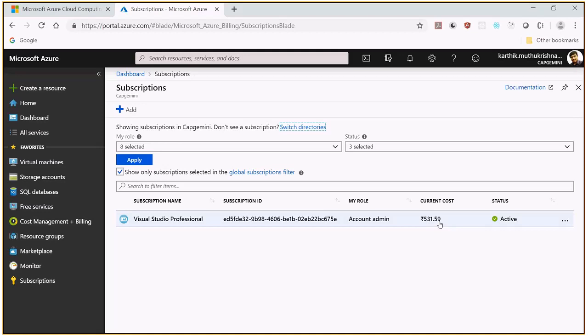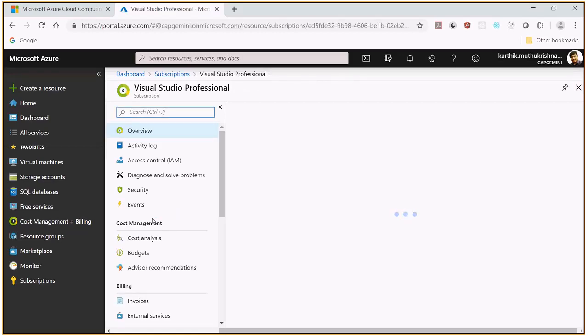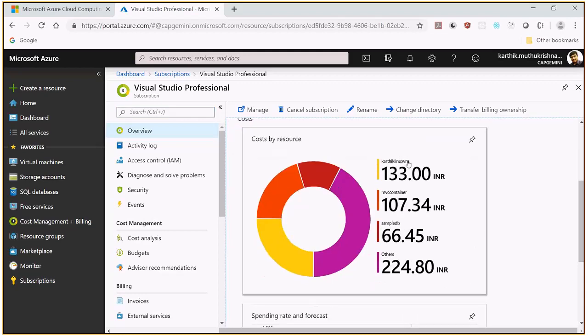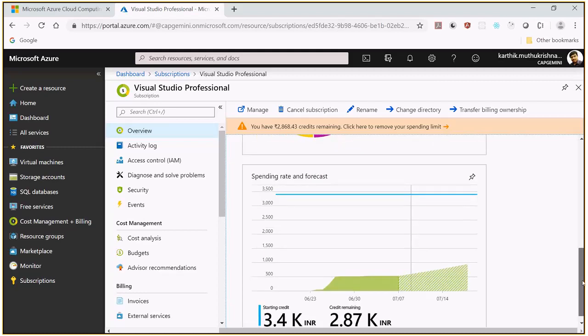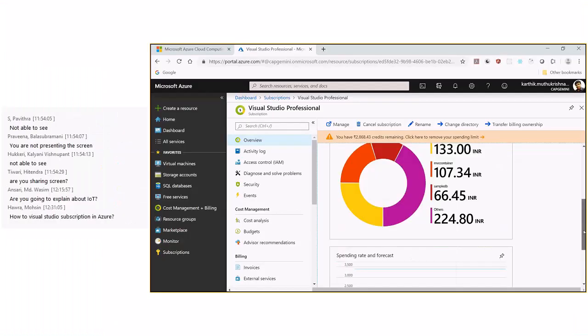When I click this Visual Studio Professional, once again it will open in a blade, and I want to see how much I have spent. Cost by resource. So I have created a Linux virtual machine, and I think I have used this for a long time. It cost around 133 rupees, and I have created one container, and I have created a sample database which cost around, so it gives complete information. From the dates, it will give you which dates. So we'll get complete notification.